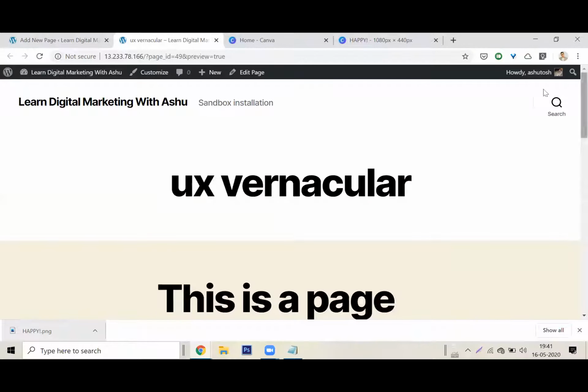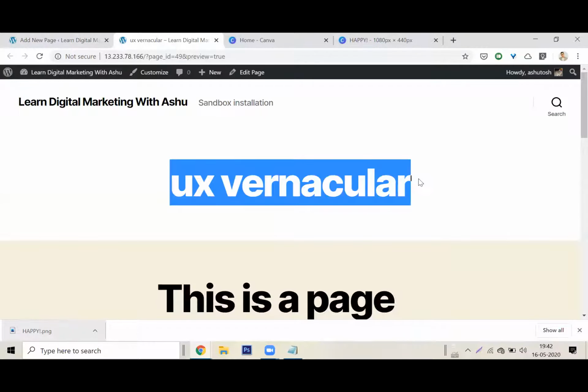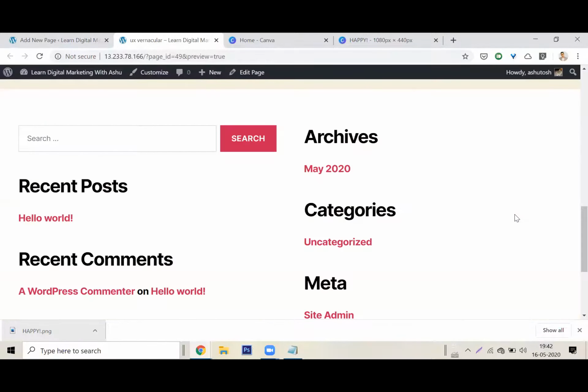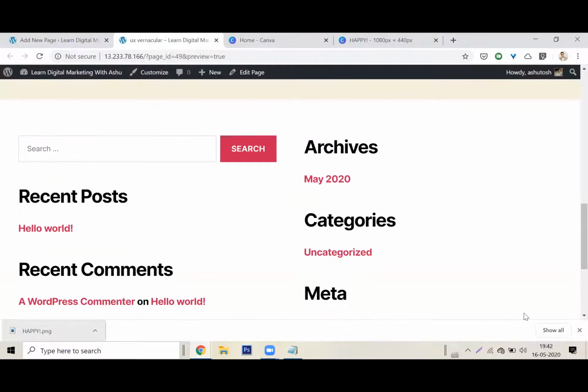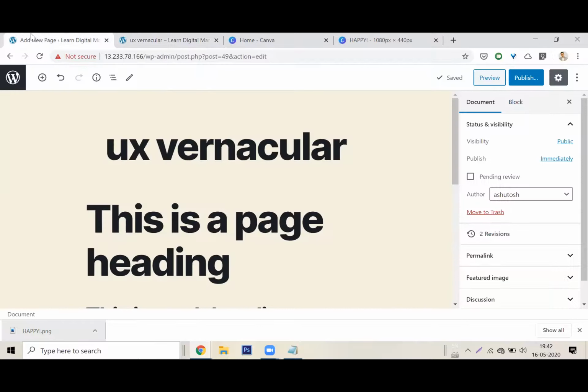So this is the header. In the header, it has the page title, UX vernacular setup. I'll tell you where this comes from. This is the home page again. And here my content starts. And look at this, I already have a footer, a default footer that has been set up. Now I'll go very, very quickly.